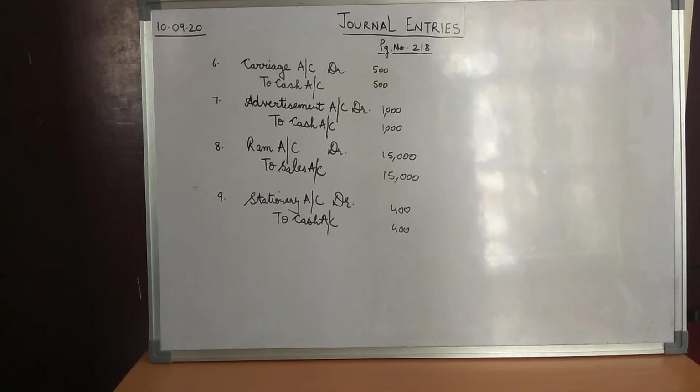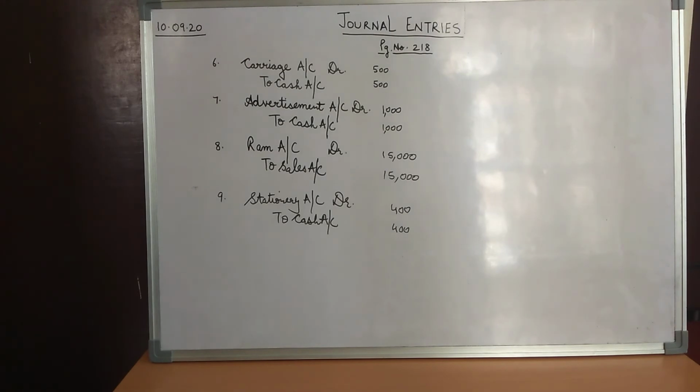Children, the next entry is paid carriage. So children, what is carriage? Carriage is an expense. Supposing we have bought something, we have told the carriage people to deliver it at the factory or at office. So we have to pay for the carriage. So carriage is an expense for the business, right? So in this case, children, carriage being an expense, it is part of the nominal account.